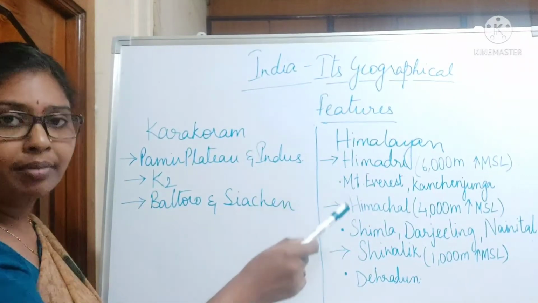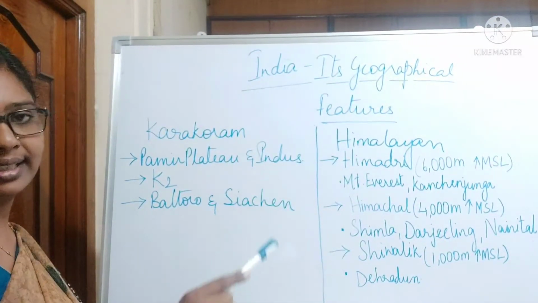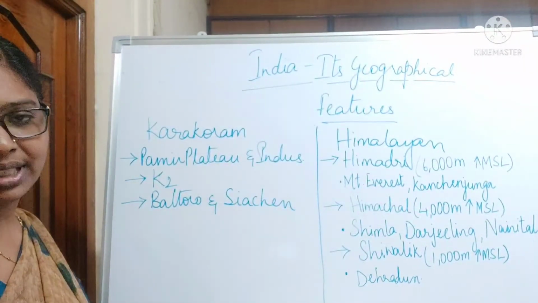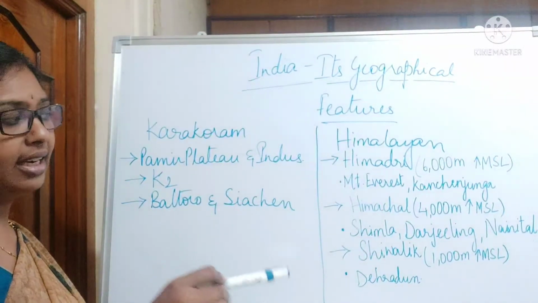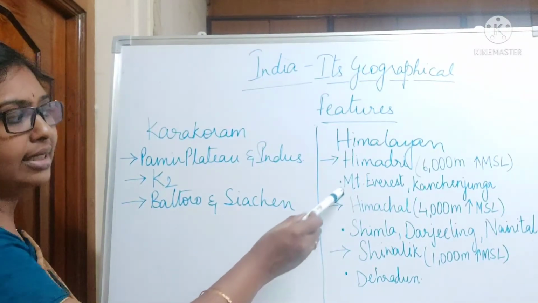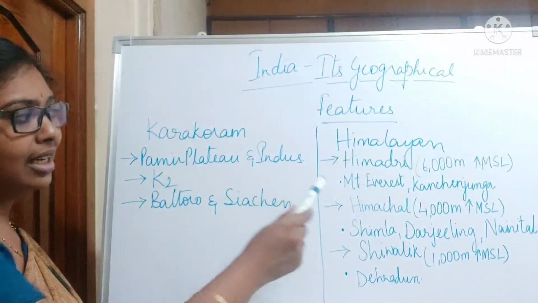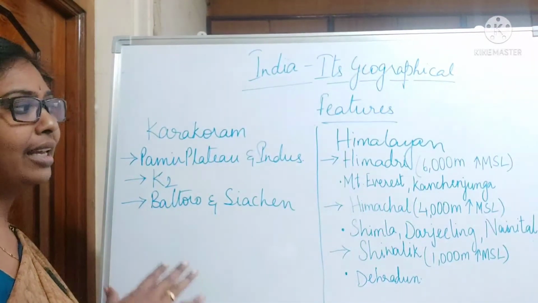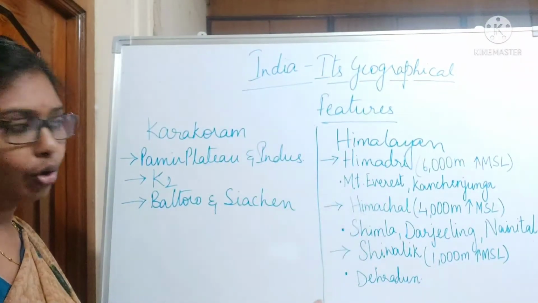Himadri is the northernmost range of the Himalayan ranges and Shivalik is the southernmost range. Himadri is above 6,000 meters above the mean sea level, and here in Himadri we have two major mountain peaks, Mount Everest and Kanchenjunga. Here in the Himadri it is very cold, absolutely too cold, and here we do not have any kind of vegetation. That we'll know later.